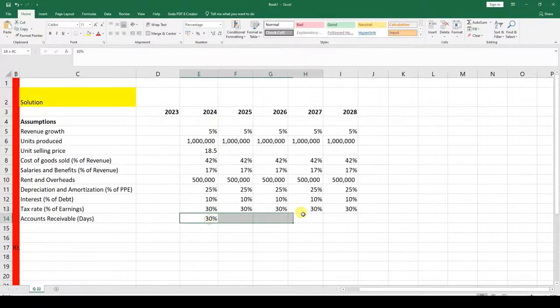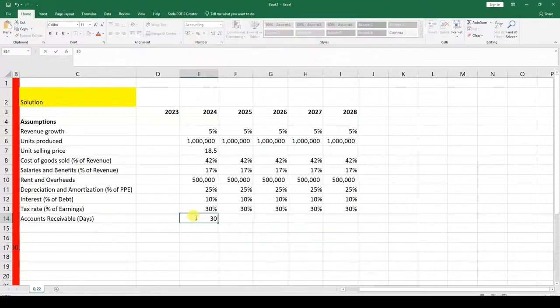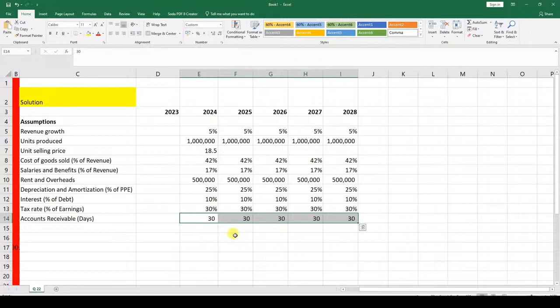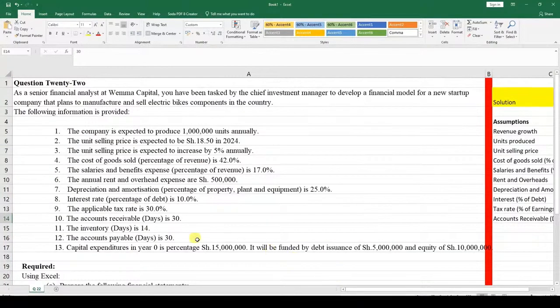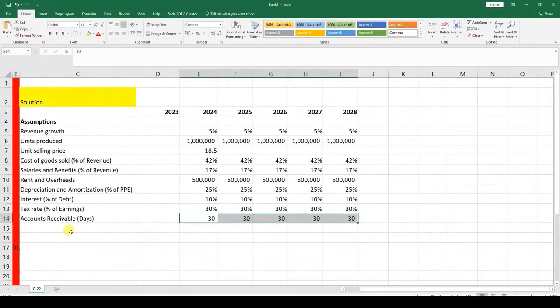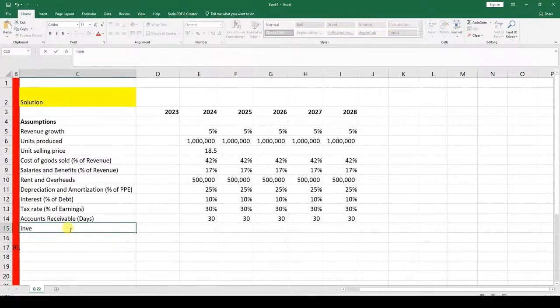This is not a percentage, so we need to put the comma format. That's we put 30 now. And of course, we do not want it like that, so Shift that. Next item is inventory. Days is 14. Inventory days, in brackets, days.